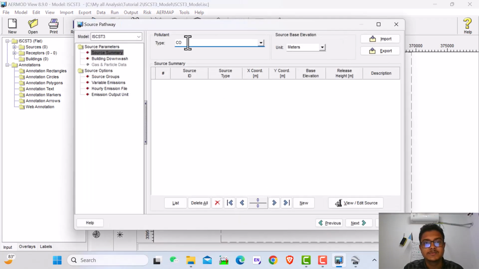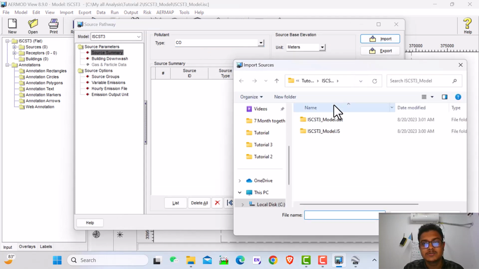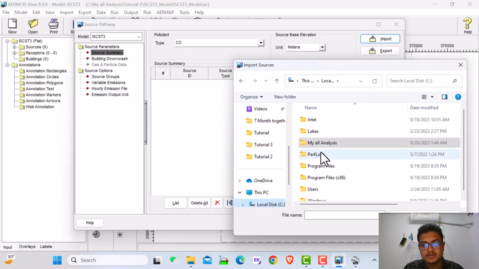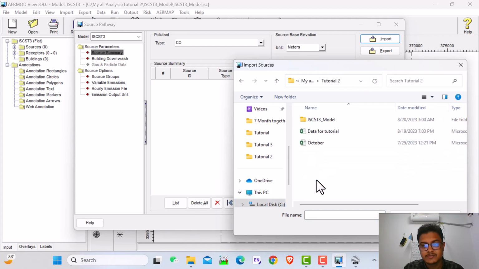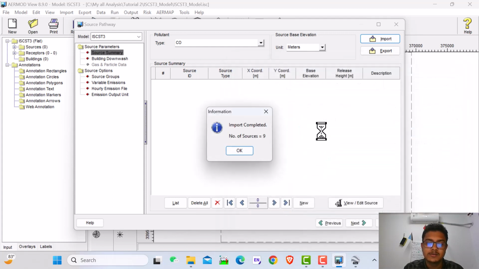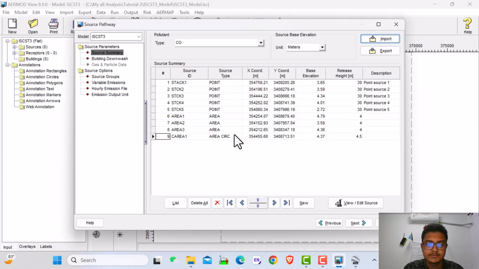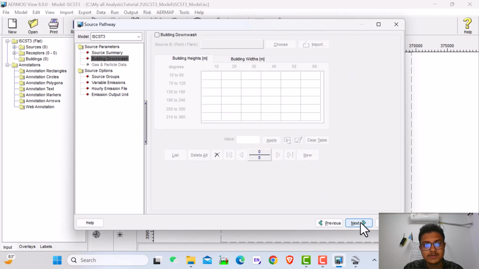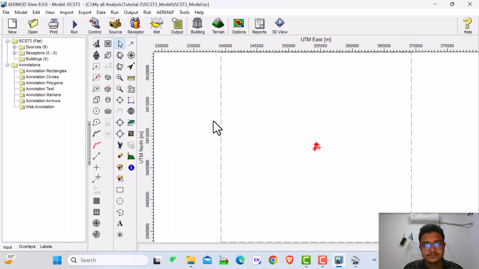Then next is the sources. I already preprocessed the source, so you can directly take this Excel file from here, the data source. I will give you the Excel file in the description, so you can find it there. And again I repeat, if you missed the YEARMODE tutorial, please first go watch the YEARMODE View, then come here. Then next, close again. Then the third one is the receptor.